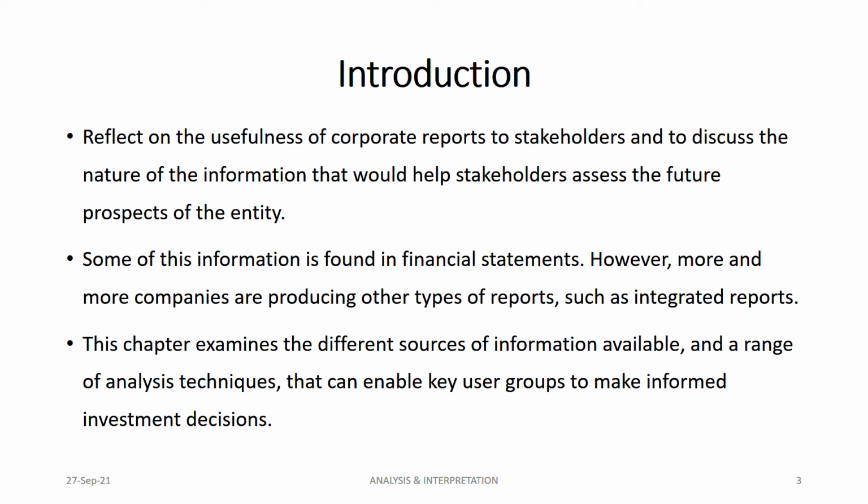So this chapter examines different sources of information available. Okay, when you take information, it's not just from one source. Earlier it was just from your financial statements. Now there are so many other sources. We have environmental report, we have social report, we have integrated report, we have additional performance measure, we have non-financial measure, all those things. We have information from online sources also. For example, your customer review, your customer feedback. Understood?